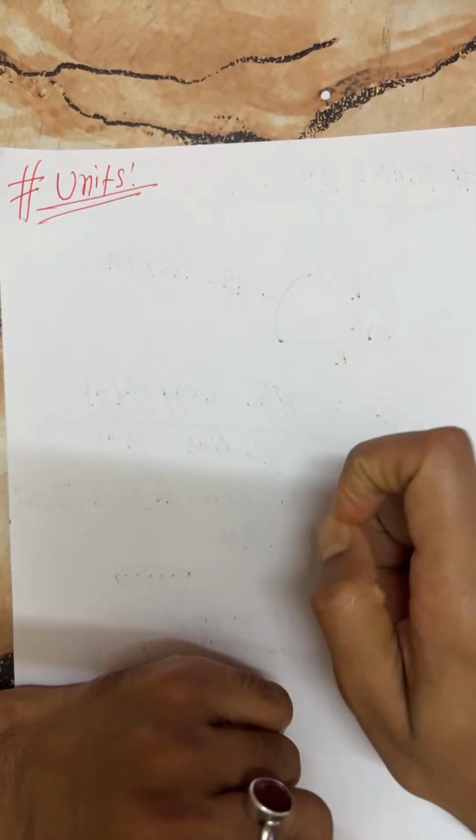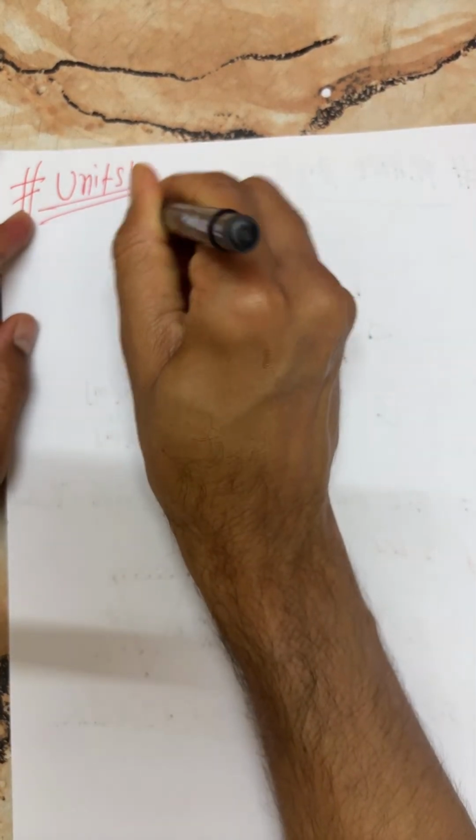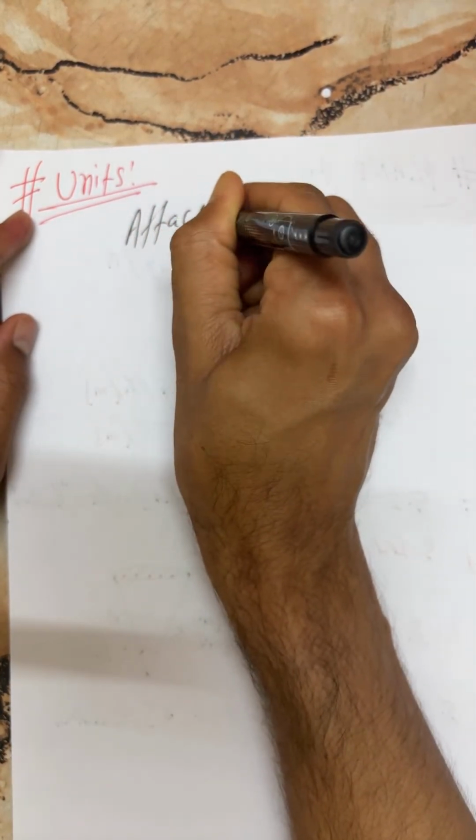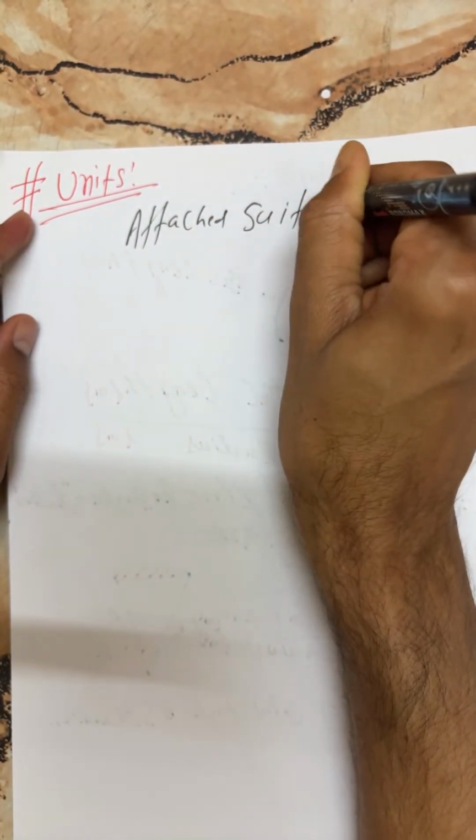Don't forget to underline what I said here, under unit: attached suitable unit.